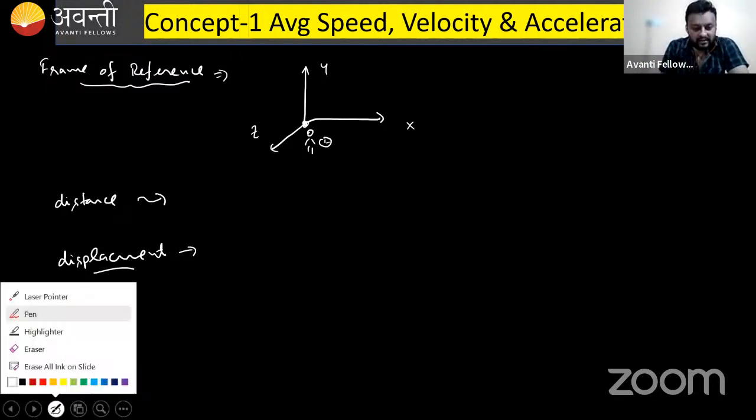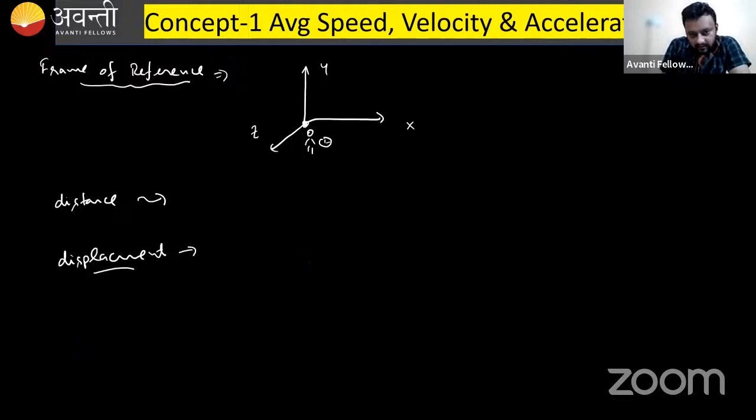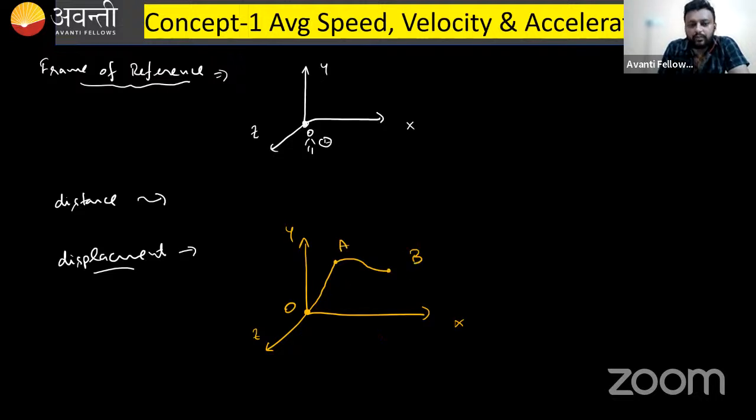For example, this is our XYZ coordinate system, and a particle is starting from this point, the origin, and is moving via this path and reaching B. Starting from A and reaching B, and B has some coordinates 2, 3, 4, or you can say X, Y, Z, and this is the origin 0, 0, 0.